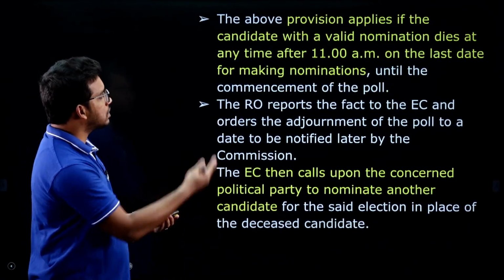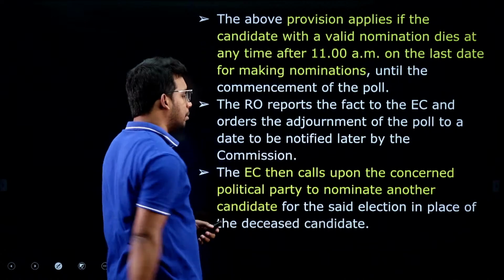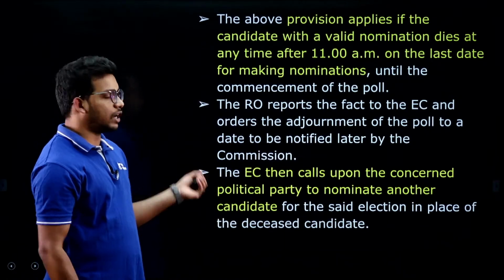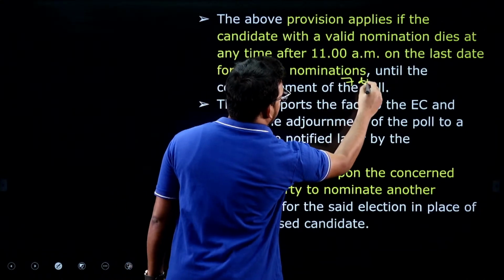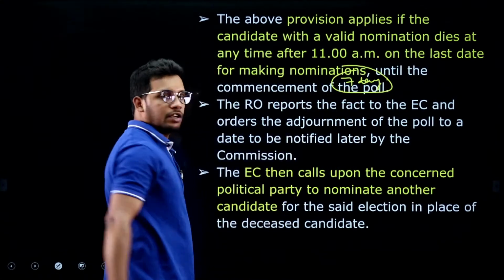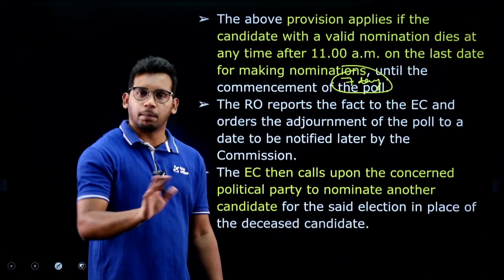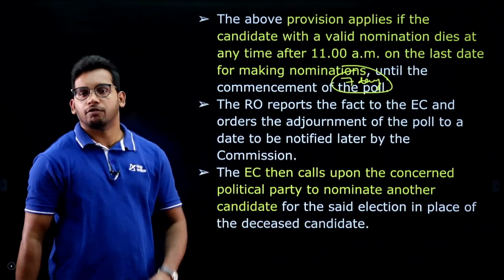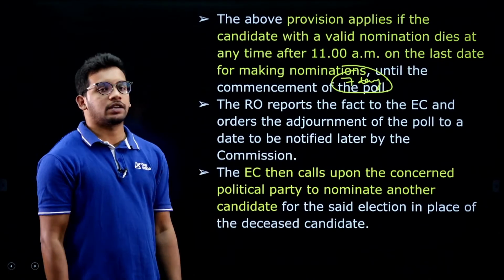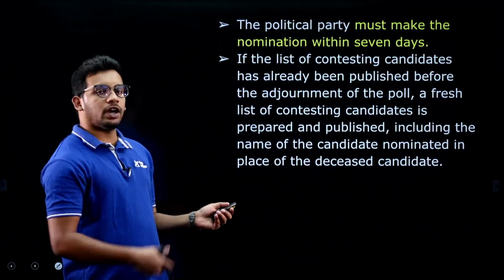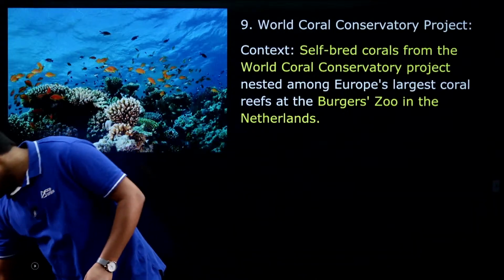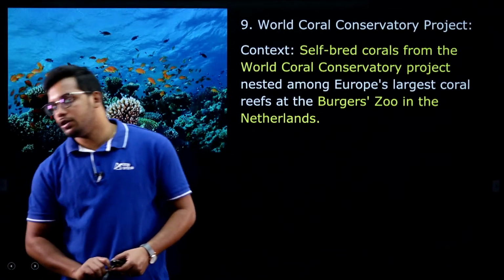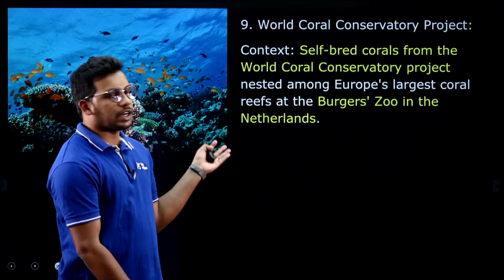And the same process, as I said, the 11 am and all you can remember. They will give 7 days time. One important thing is 7 days. Within 7 days after giving the exemption, the party whose member has died has to propose one more name. Then the Election Commission will conduct the repolling and announce the result. So that is about repolling during the death of a candidate.